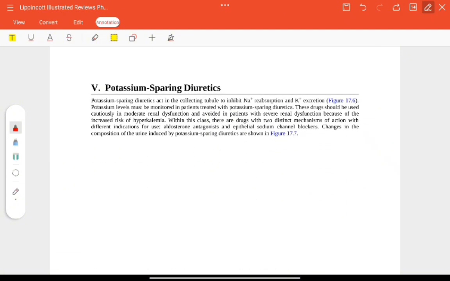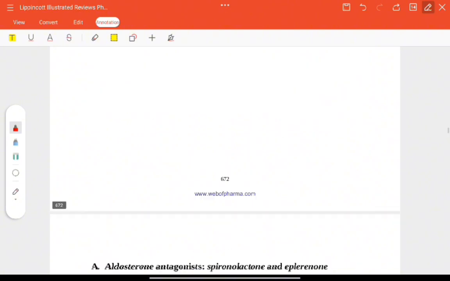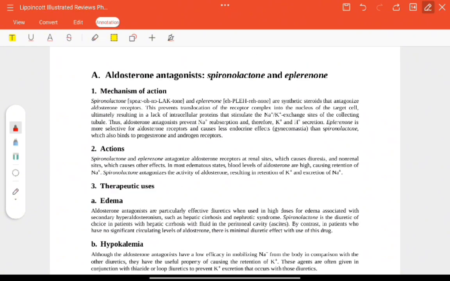Then potassium sparing diuretics act in the collecting tubule to inhibit sodium reabsorption and potassium excretion. Aldosterone antagonists: spironolactone and eplerenone. The mechanism is that it prevents translocation of the receptor complex into the nucleus of the target cell, ultimately resulting in the lack of intracellular proteins that stimulate sodium potassium exchange sites in the collecting tubule.